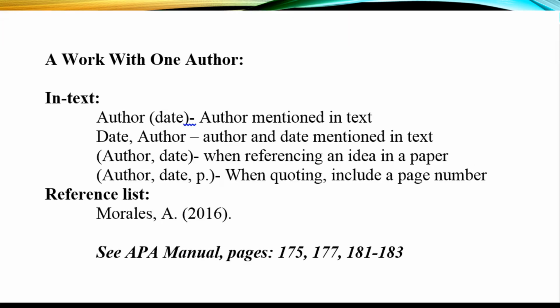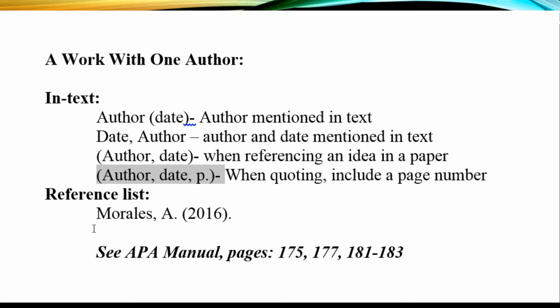There are at least four ways to cite a work by one author. For example, if you're mentioning the author in your text, you would write the author's last name and the date within parentheses. If you are actually mentioning the date and the author in the text, you don't need parentheses. You just include the date, comma, author's last name. If, let's say, you're referencing an idea found in another document, you would include the author's last name and the date in parentheses, separated by a comma. If you're quoting and you have a specific page number, you can include the author's last name, the date, and the page number within parentheses.